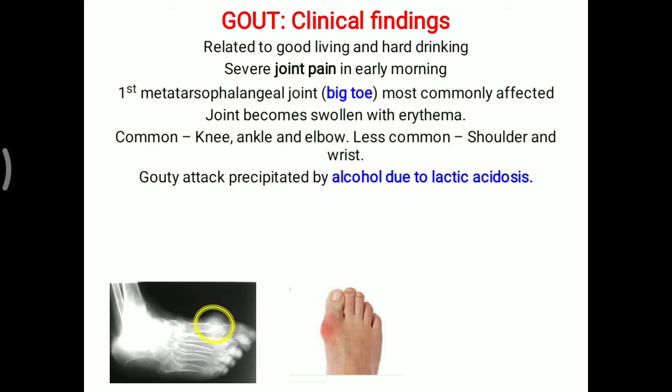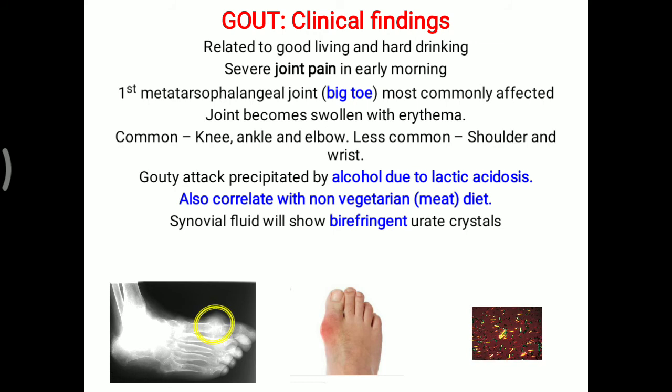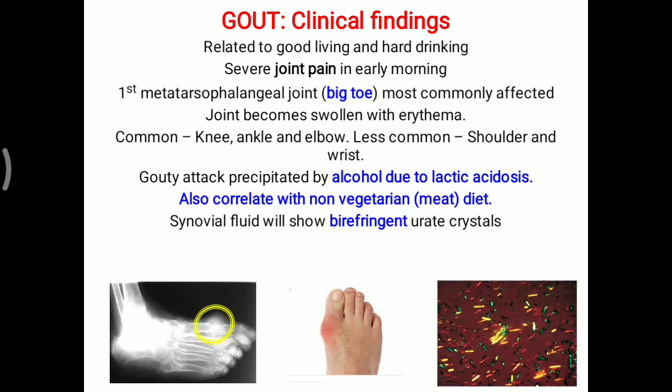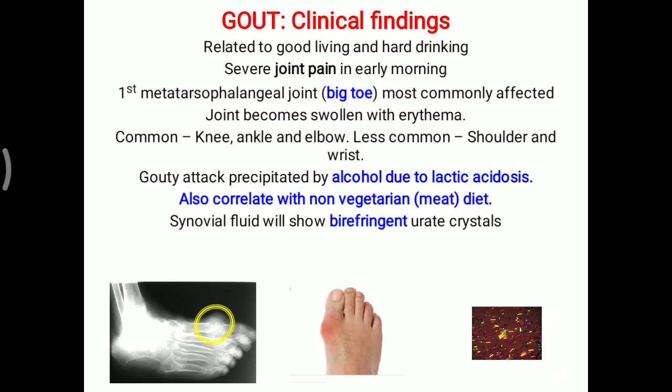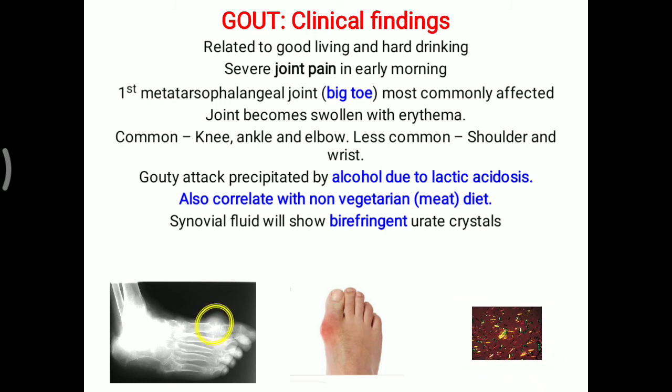A gouty attack is precipitated by alcohol due to lactic acidosis. Simply, lactic acidosis overall reduces excretion as well as precipitates an attack of gout. It also correlates with a non-vegetarian or meat diet, because non-vegetarian food contains a high amount of purine. When the uric acid crystal is seen under the microscope, the synovial fluid will show birefringent urate crystals.